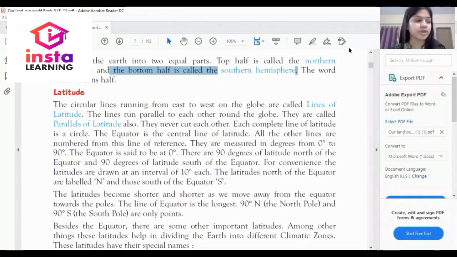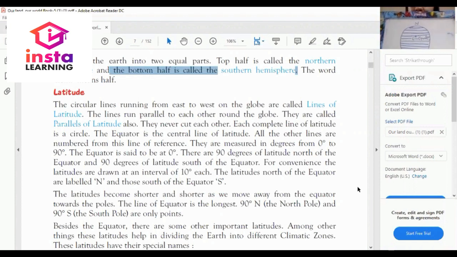So dear student, as you can see on my screen, this is the picture of latitude lines. The half is the equator, which is at 0 degree.